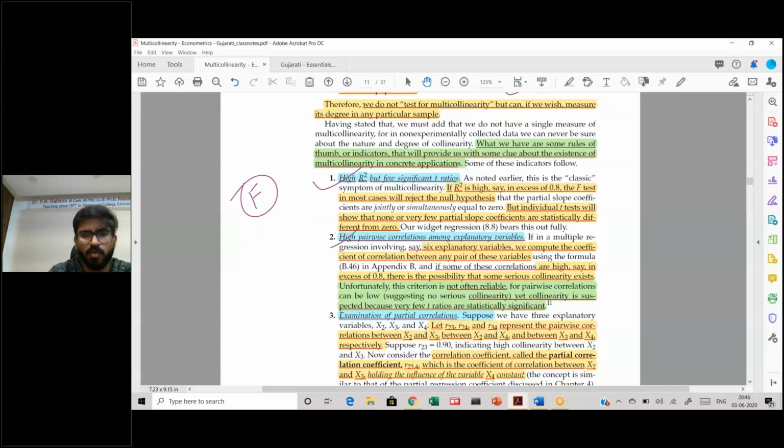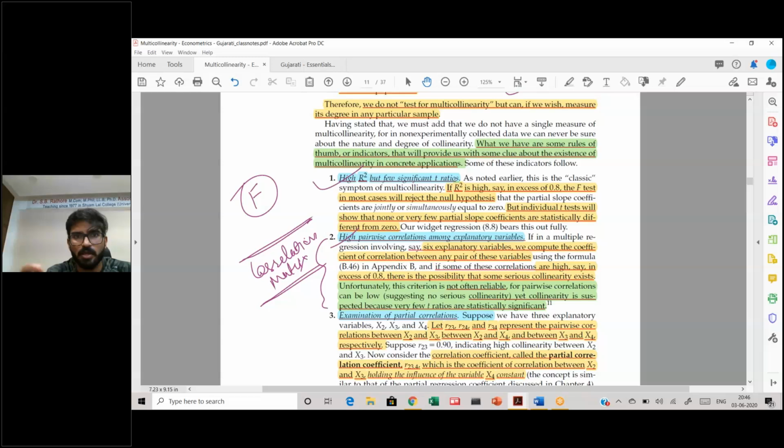Then, high pairwise correlation among explanatory variables. So what you do is basically you have a correlation matrix. There is a simple command in your software for a correlation matrix, and if you see in that matrix that each variable has a high correlation with other variables.